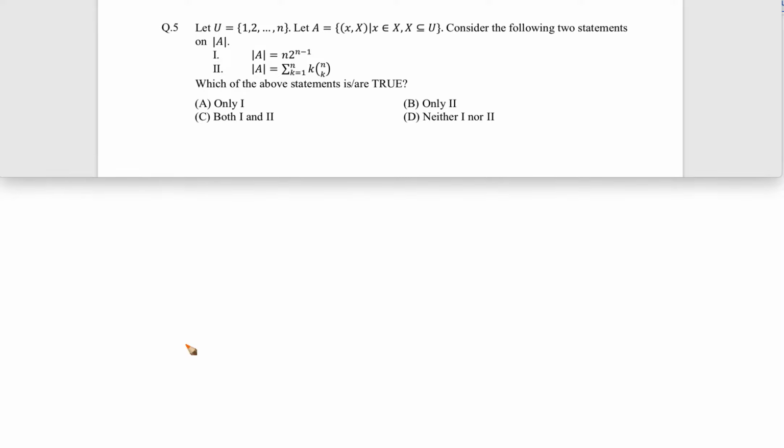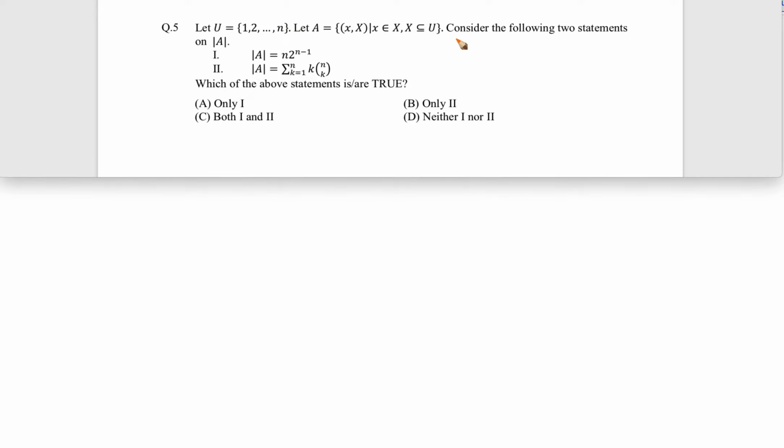Okay, now let's see this question. In this question they are asking: U is equal to {1, 2, 3, ..., n}. Let A be the set of (x, X) such that x belongs to capital X, where capital X is a subset of U. So they have given some set A, we have to figure out what it is.